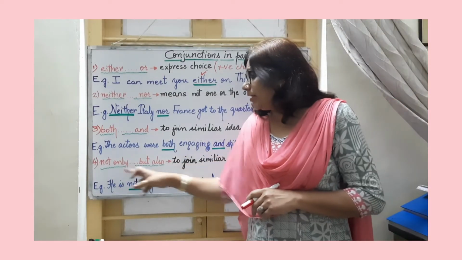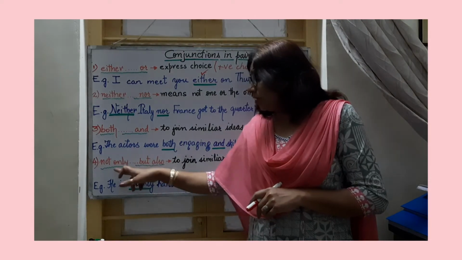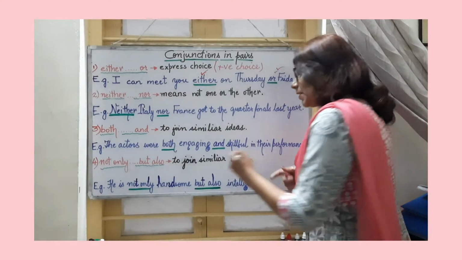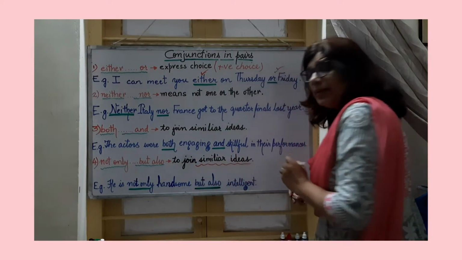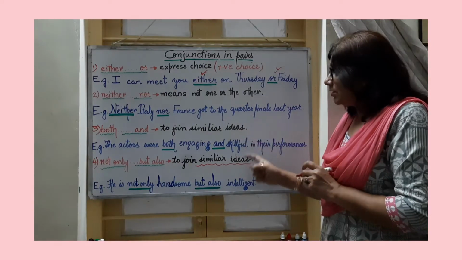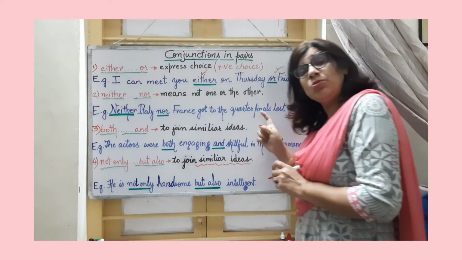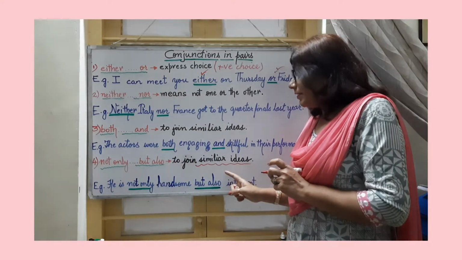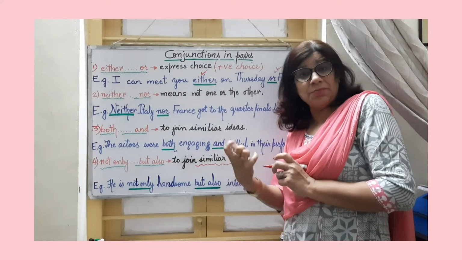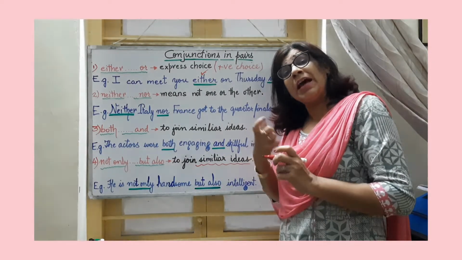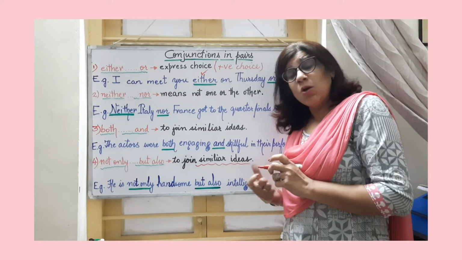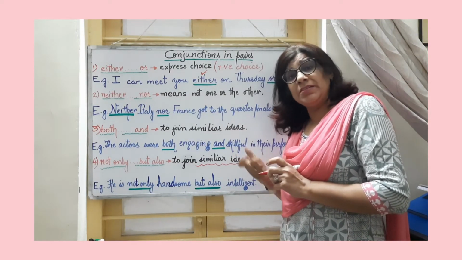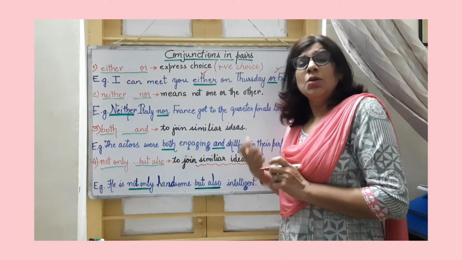Next one is not only but also. Again, not only but also is used to join sentences of similar ideas, right? So you may ask, what is the difference between these two and where to use them? Remember, whenever we are using not only but also, the two similar ideas that we are bringing together both have equal weightage. Whatever the two options, choices or ideas are, they have equal weightage. Equal emphasis is given to both of them.